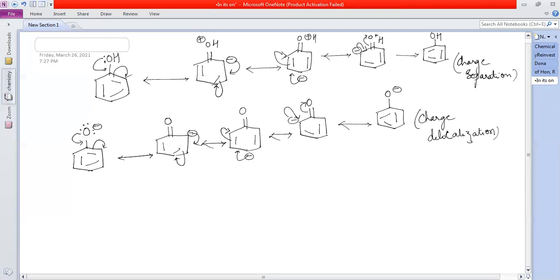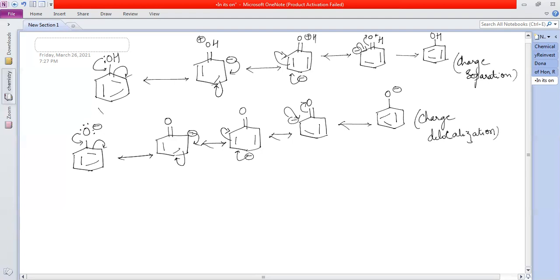We know that the resonance structures with the charge separation are less stable than the resonance structures without the charge separation. Here, positive and negative charge are being separated. This is called charge separation. Two charges we are seeing, but here only one charge, and it's delocalized over the entire structure here. So we know that the resonance structures with the charge separation are less stable.